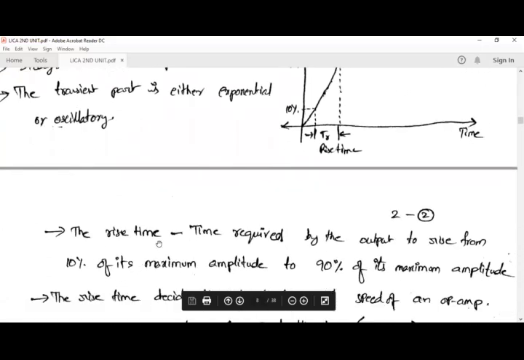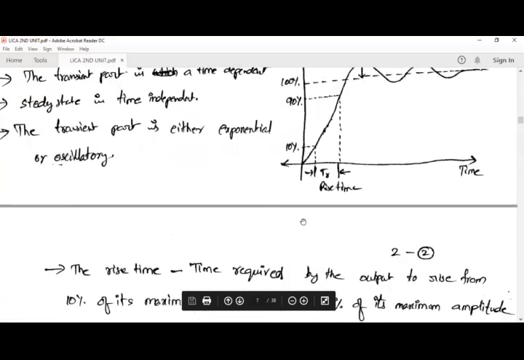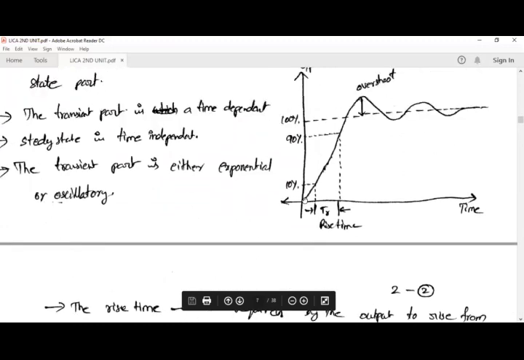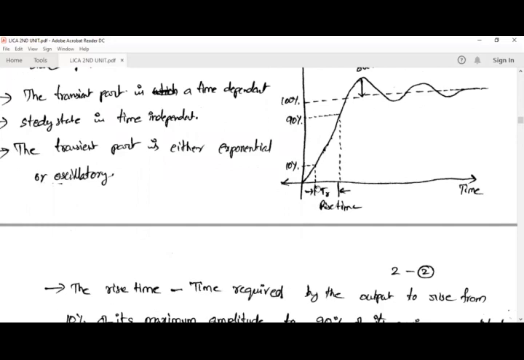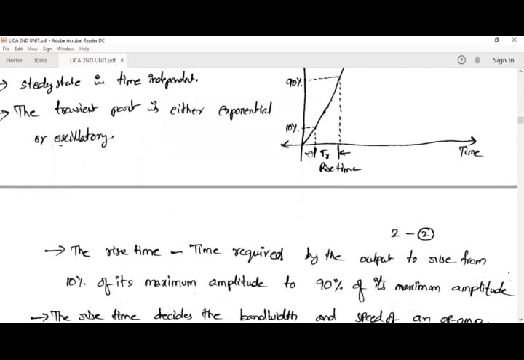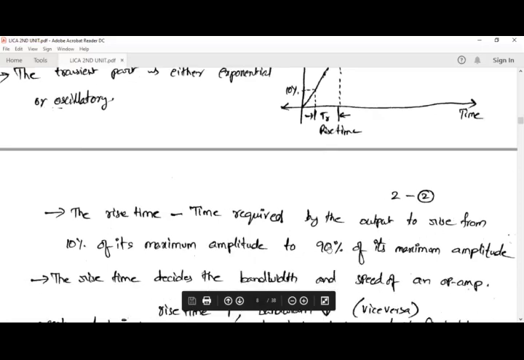In the transient part, we are going to consider the rise time. What is rise time? The time required by the output of an op amp to rise from 10% of its maximum amplitude to 90% of its maximum amplitude is the rise time.